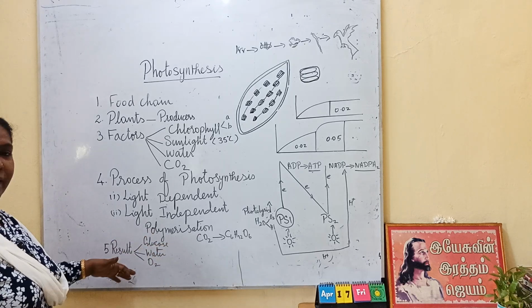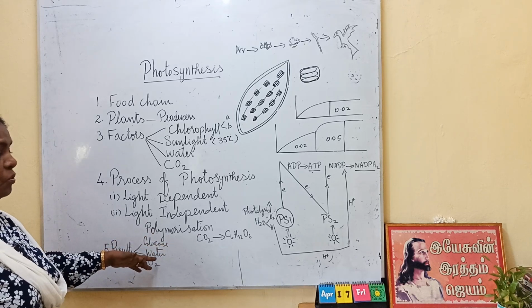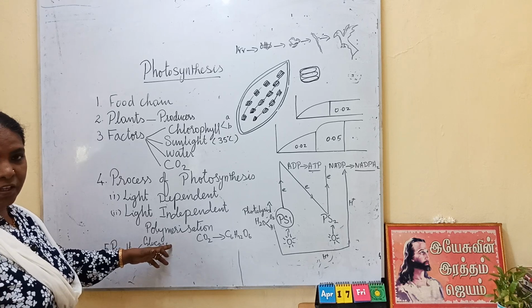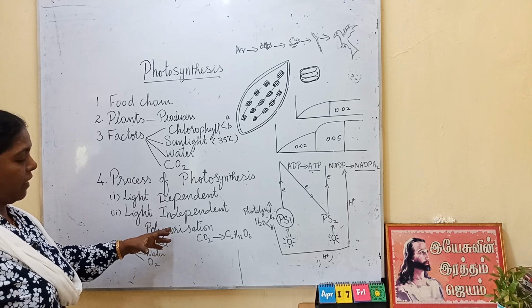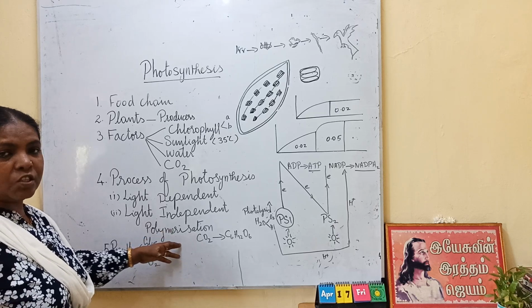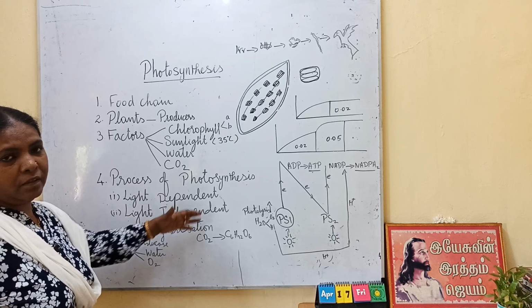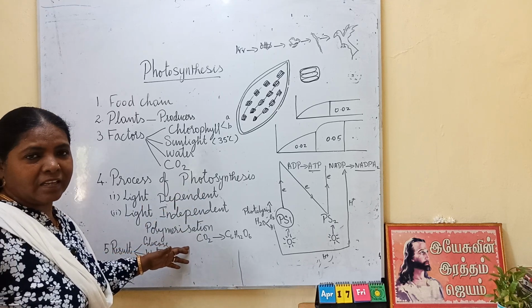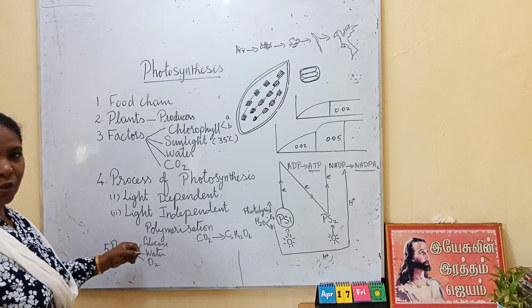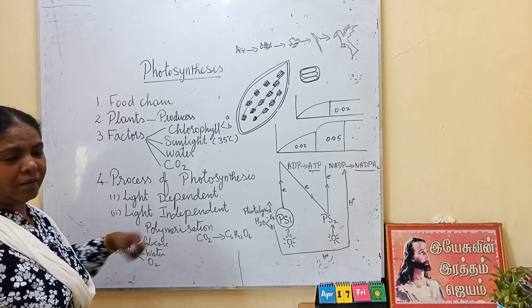It is stored as starch. During the night time, the starch is converted into glucose, and as glucose, it is distributed through phloem to the different parts, because glucose is a monosaccharide. Okay, so simple molecules. As simple molecules only it can be transported.